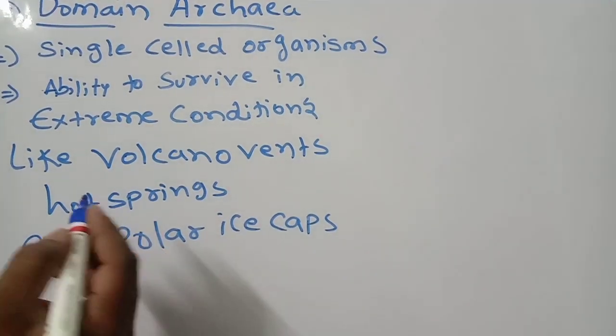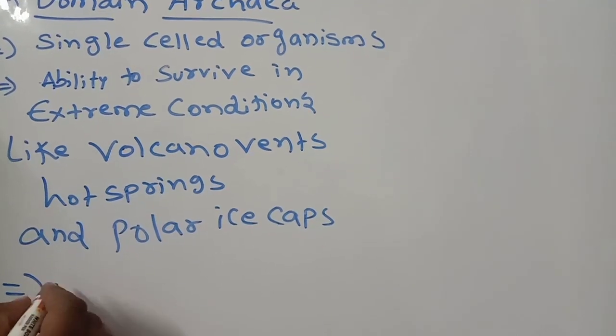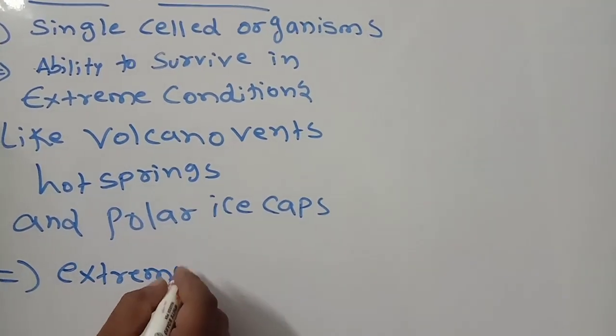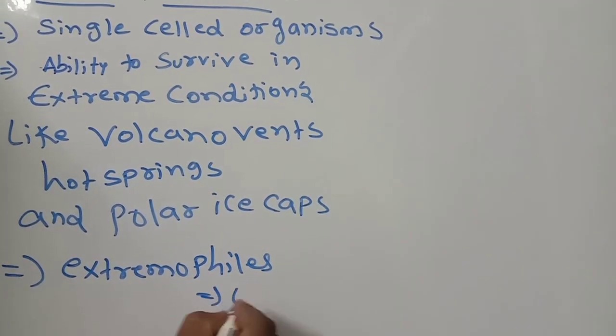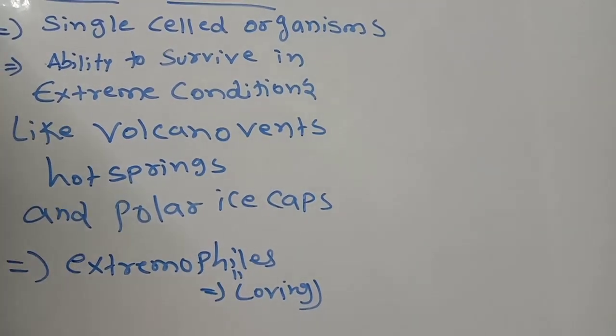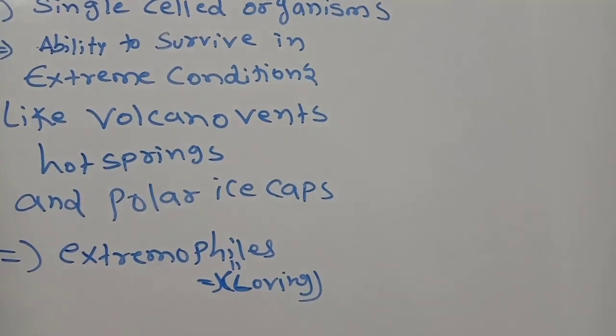And that's why, because they live in extreme conditions, they are called extremophiles. What is the meaning of phile? Loving. So they love extreme conditions, they can live in extreme conditions.